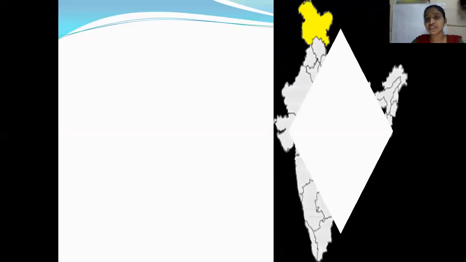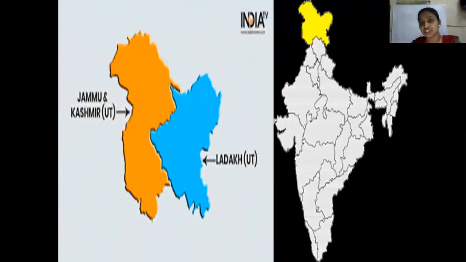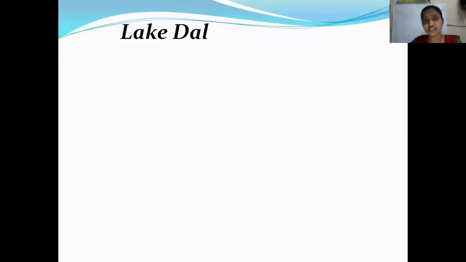Okay, children. So the first state that we'll be learning about is Jammu Kashmir. Children, here I showed you Jammu Kashmir because Jammu Kashmir is divided into two union territories, but they come under the Himalayas. That means they lie under the northern mountains. Jammu Kashmir is divided into two union territories. One is Jammu and Kashmir, the other one is Ladakh.